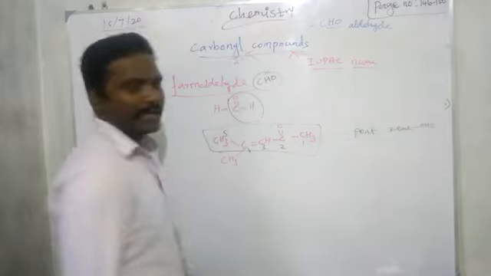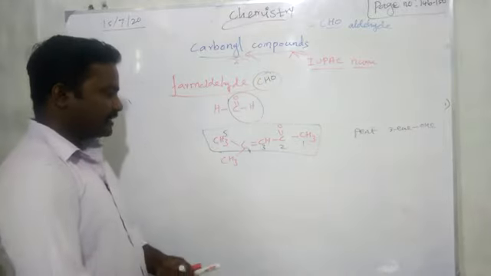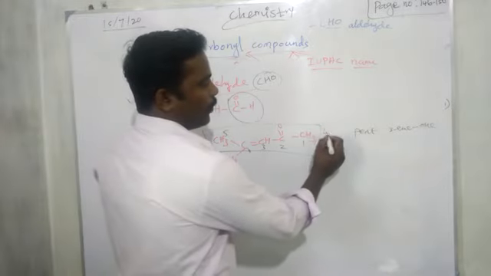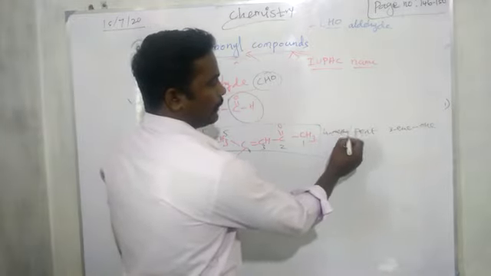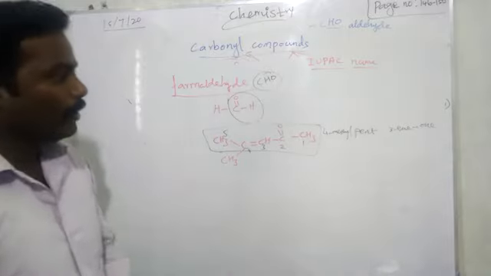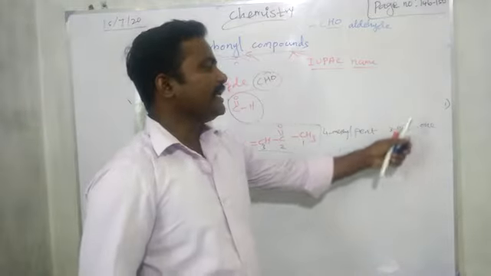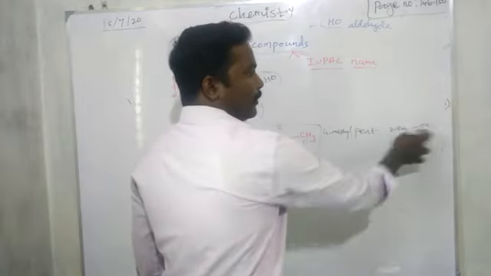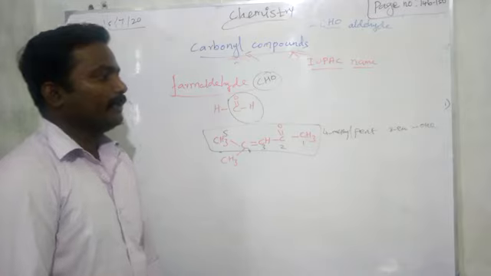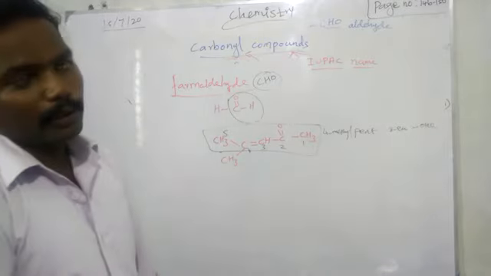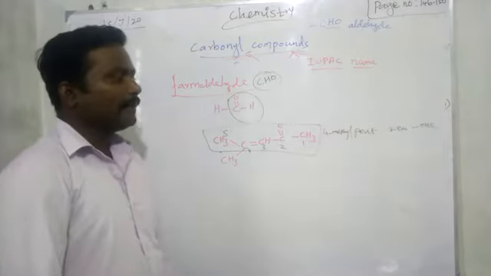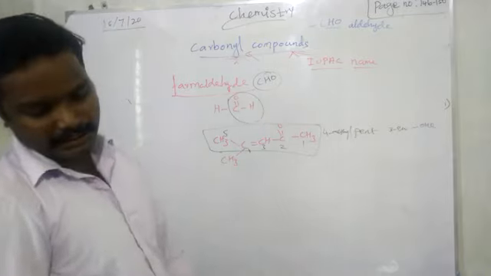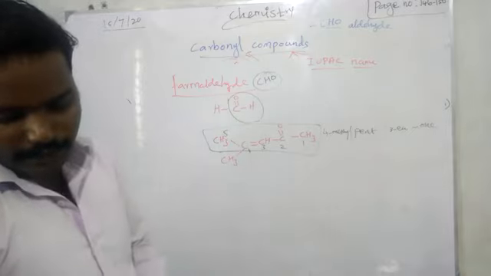Ketone, so "one". Next is the suffix. At the fourth carbon we have one methyl group, so 4-methyl. So what is the name of this compound? 4-methylpent-3-enone. Here you want to remove the E and add "one". So 4-methylpent-3-en-2-one, pentenone, 3-enone, right? Okay.